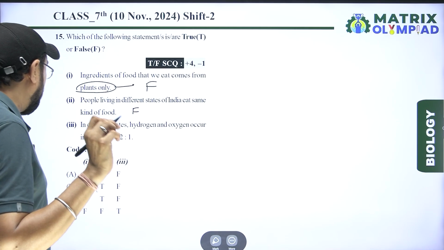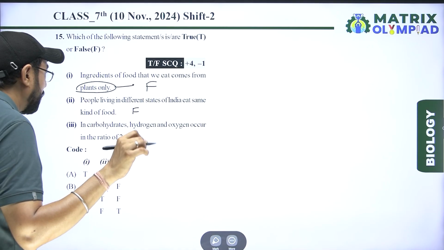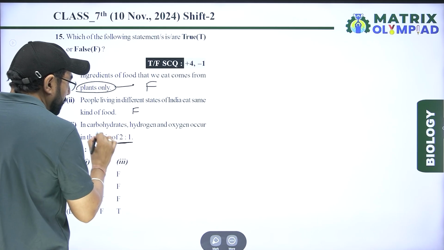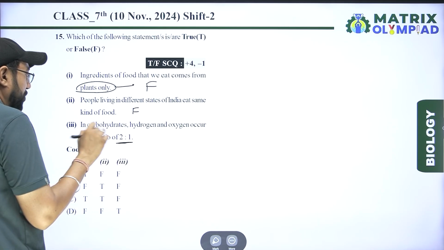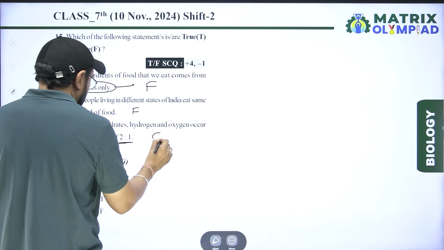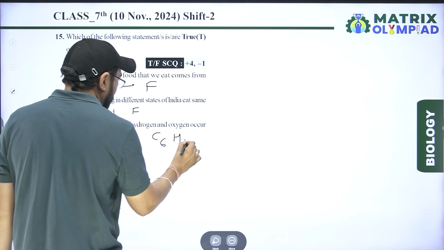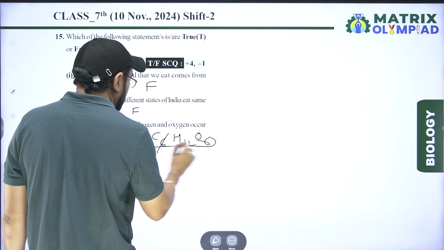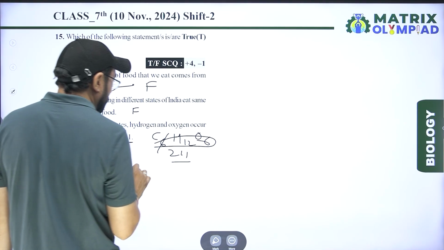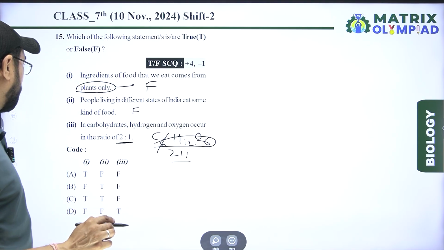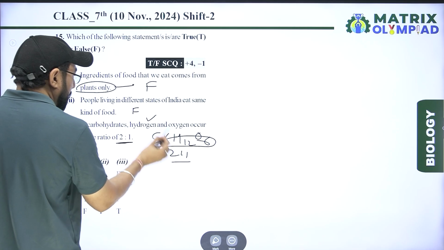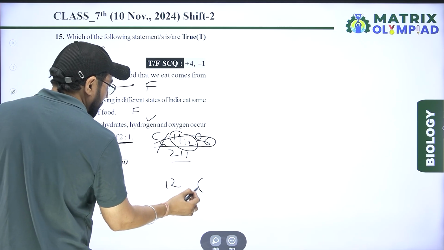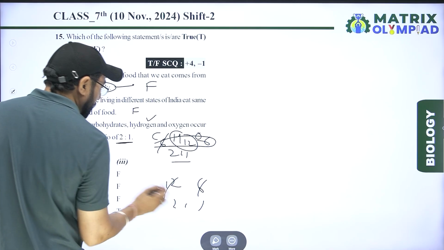Carbohydrates include hydrogen and oxygen which occur in the ratio 2:1. Carbohydrate, C6H12O6, is 2:1, because hydrogen is 12 and oxygen is 6.